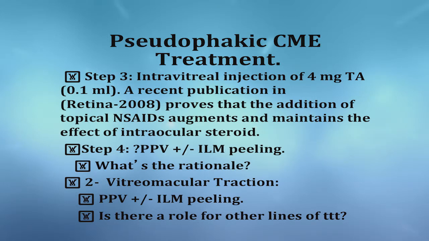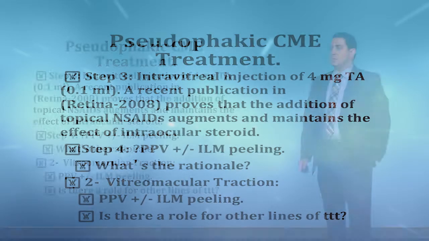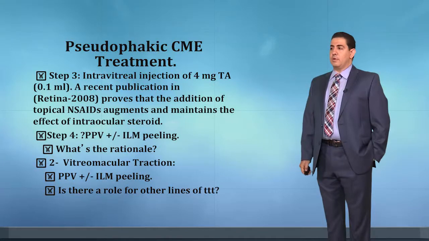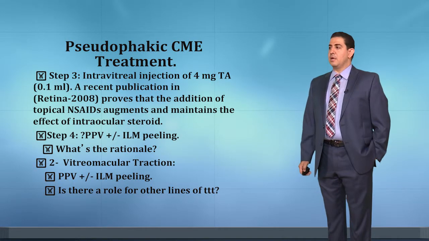And there are studies showing that 2 milligram and 4 milligram give the same result. The advantage of the 2 milligram triamcinolone intravitreal injection is that its complications regarding glaucoma are less than with the injection of 4 milligram triamcinolone. And some people prefer, even with the injection, to give the patient topical non-steroidal drops. Step 4, we will go for pars plana vitrectomy and ILM peeling.